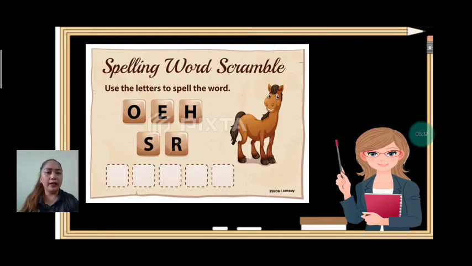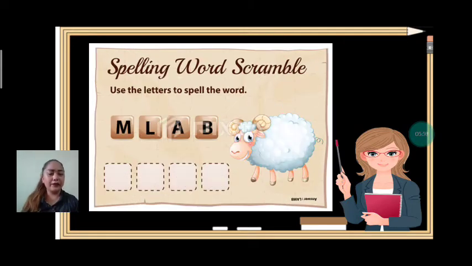Okay, the first one is, okay, let's spell it. What animal is it? Horse. Okay, can we spell horse? Okay, together. H O R S E. Horse. Very good. Next vocabulary.